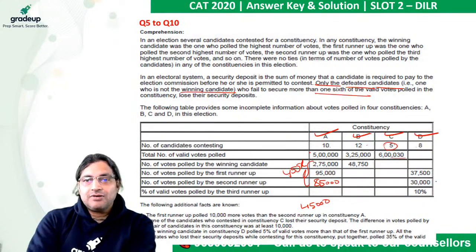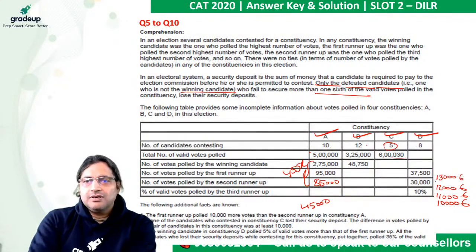And how many candidates are there? 5. So let's say the person who got the least number of votes must have got more than 1/6, which is 1,05,000 plus 1, so 1,06,000 votes. The person next to him must have got 1,16,000. The person above him must have got 1,26,000. And the person above him must have got at least 1 lakh more.